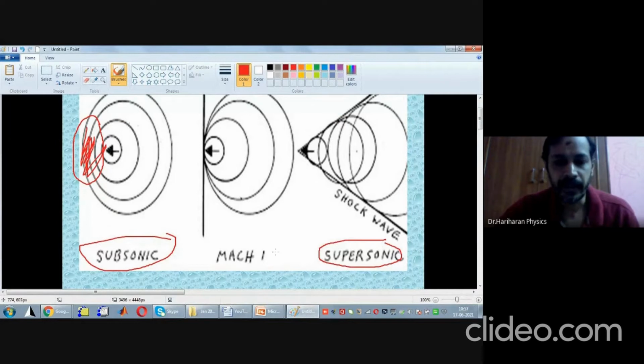And this is if an object is moving with a speed which is equal to the speed of sound in a given medium. That is, if Mach number is equal to 1, then can you see here the sound vibrations? Can you see in this region? The sound vibrations will stop being before the object. Okay. So the sound vibrations are going to stop being before the object.